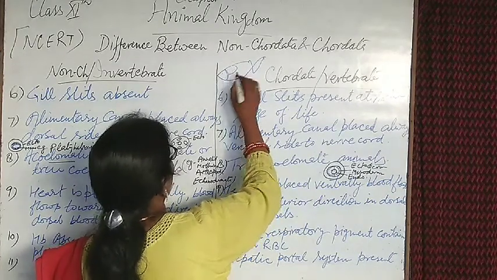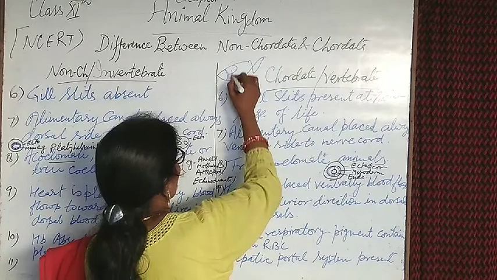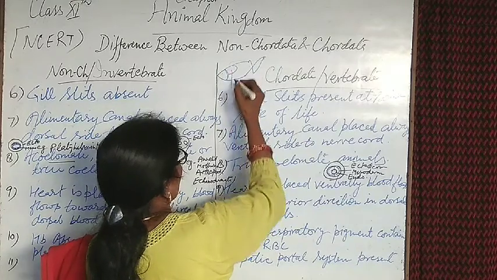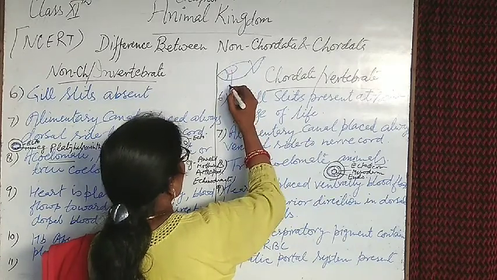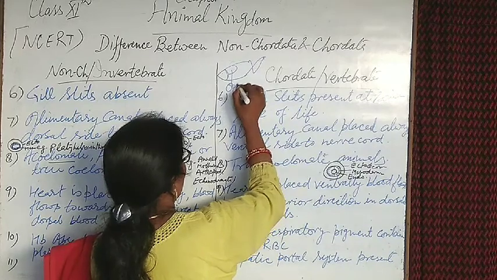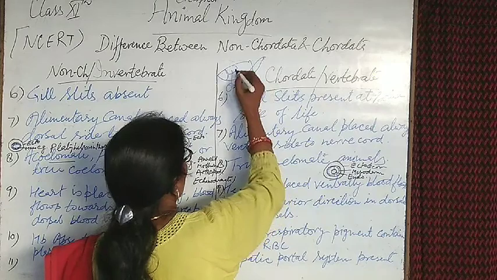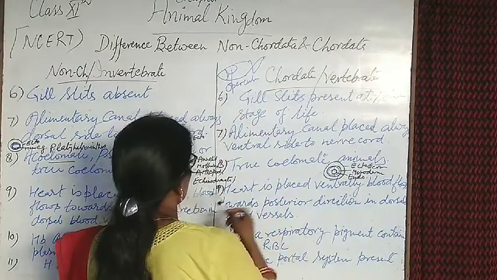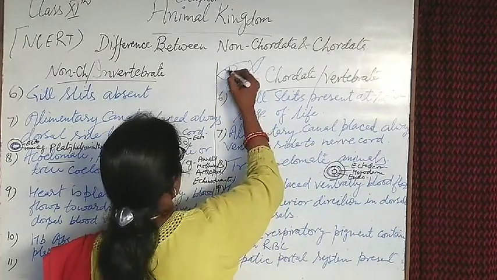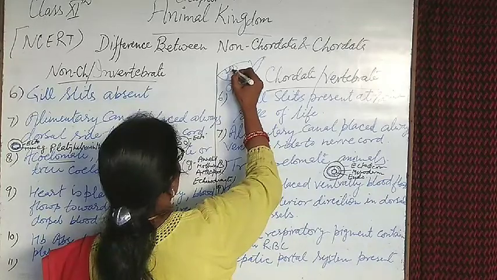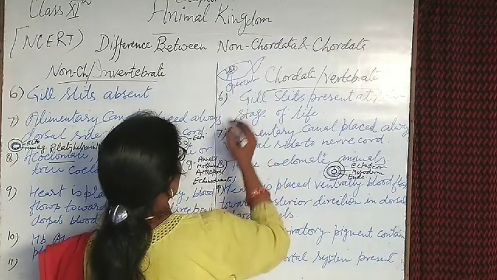Then a covering structure, an upper flap-like cartilaginous structure, is known as operculum, and inside the operculum is placed a ring-like structure like this. It's known as a gill.